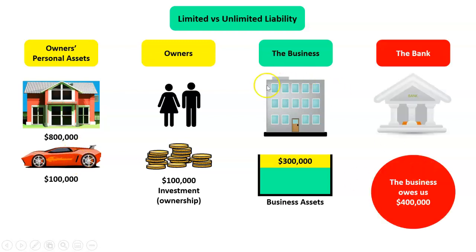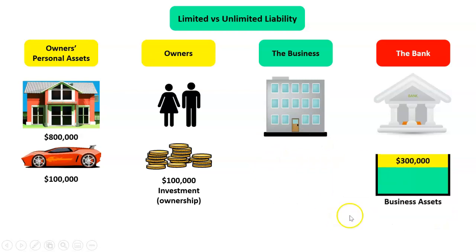And what happens is the business gets in trouble. It ends up owing the bank $400,000. And the problem there is it's only got $300,000 of assets. So the bank will take that. That's gone. But the bank is still owed another 100,000.